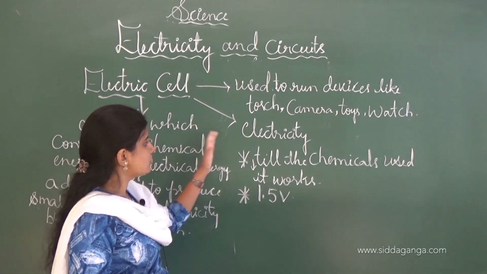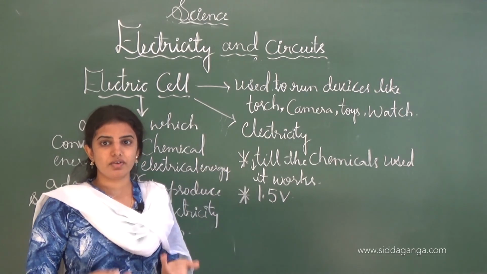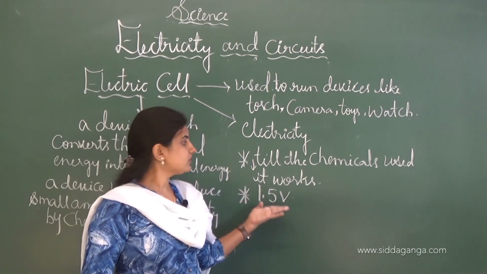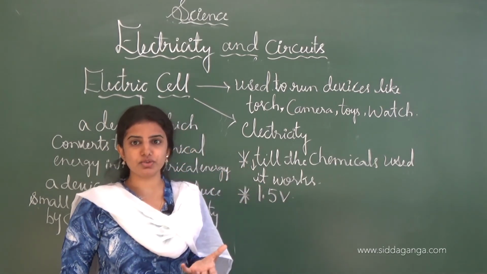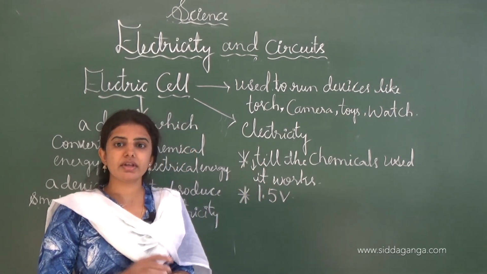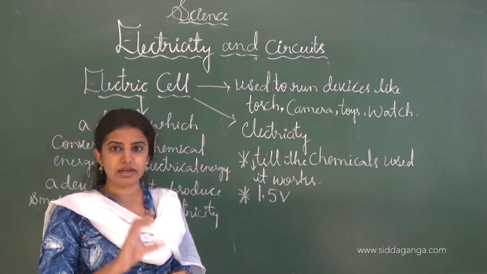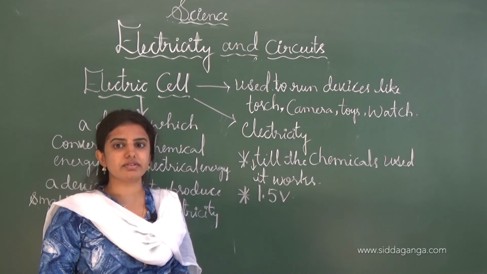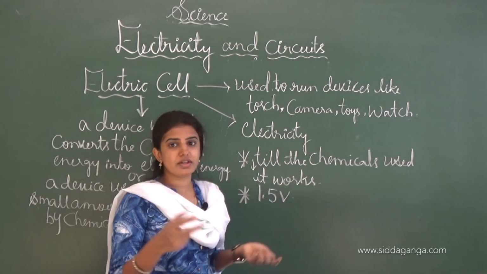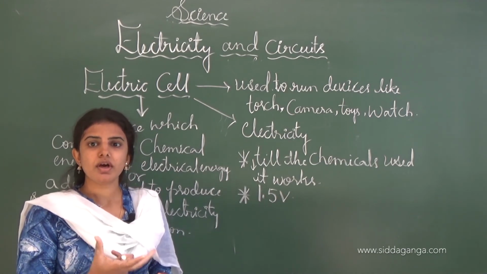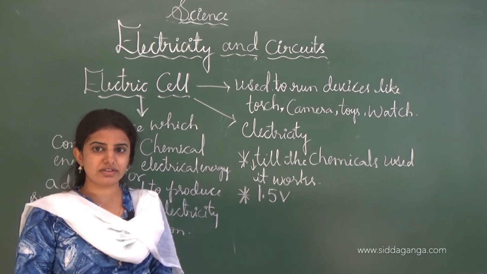And this electric cell usually produces electricity in a very small amount, having a voltage of 1.5 volts, and the electricity will be produced till the chemical is used up. When the chemicals are used up, the electric cell will stop, and then we can't even use the electric cell to run other vehicles or devices. Since the chemical is used up, there is no more chemical present, so if we put it in the devices, then they will be off, or the cells will be down.